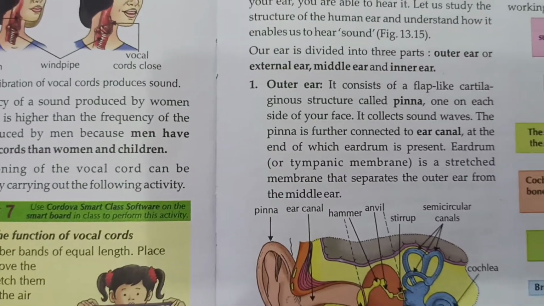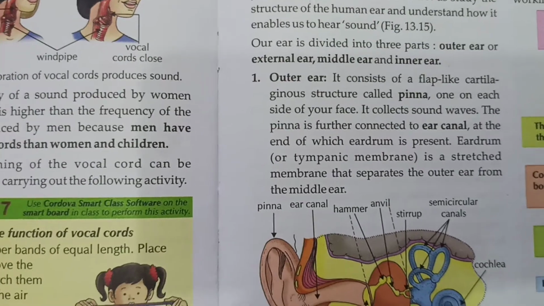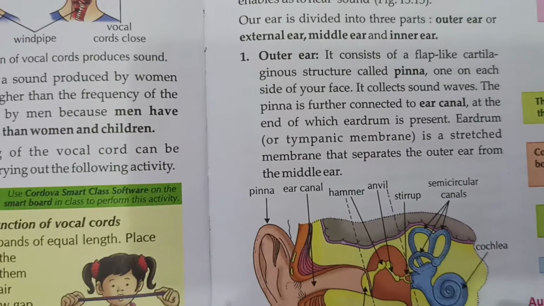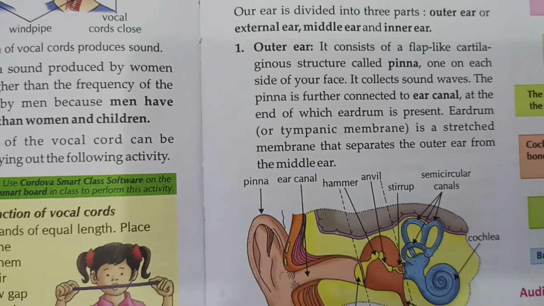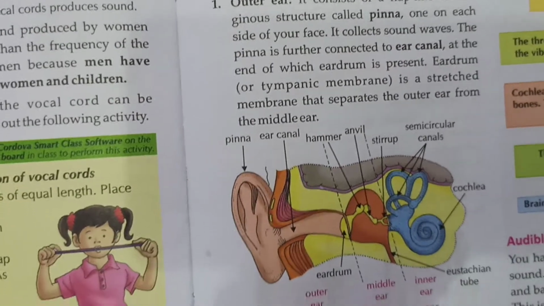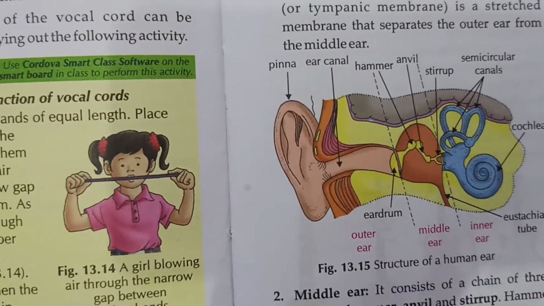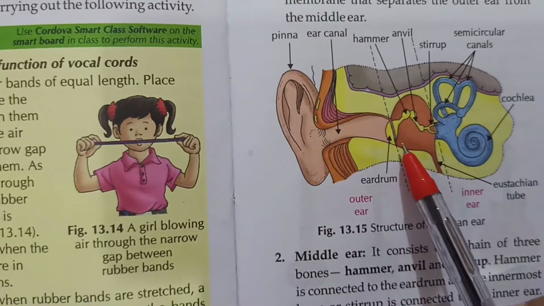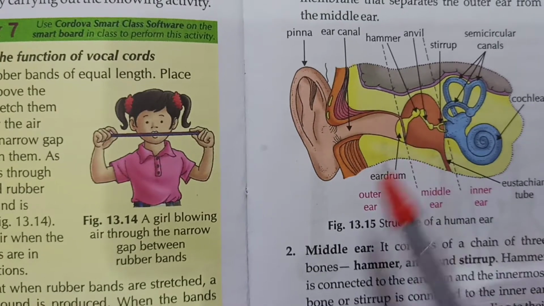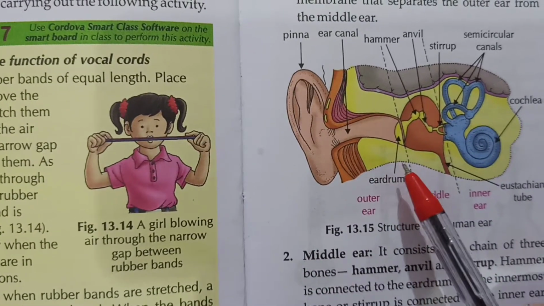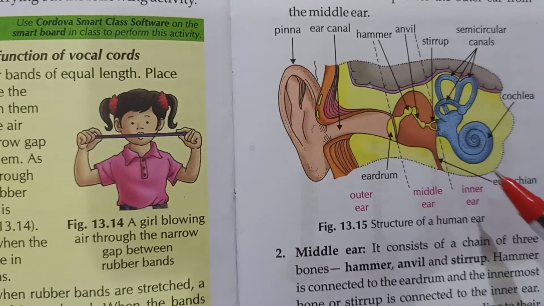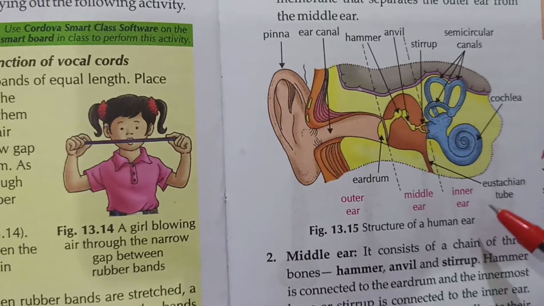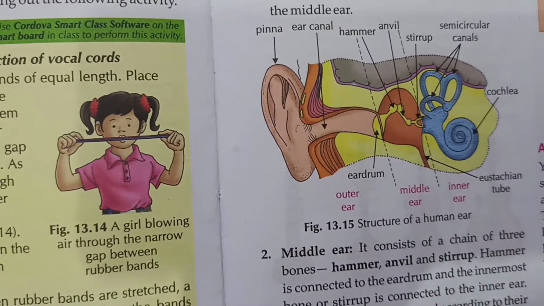Our ear is divided into three parts: outer ear or external ear, middle ear and inner ear. First we see the outer ear. This one is the outer ear up to the eardrum. Pinna up to the eardrum is the outer ear. Eardrum up to the stirrup is called the middle ear. Stirrup to the cochlea is called the inner ear.